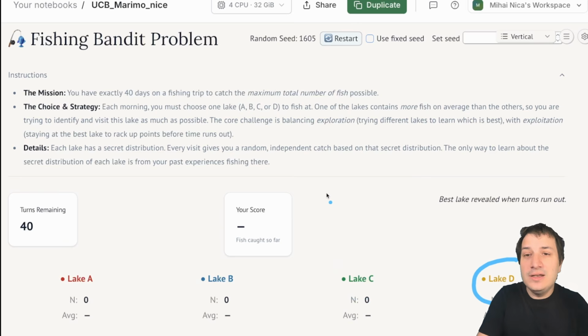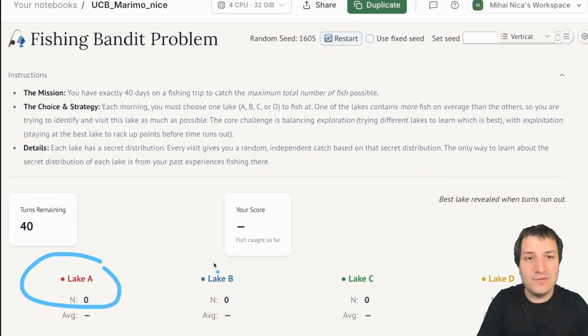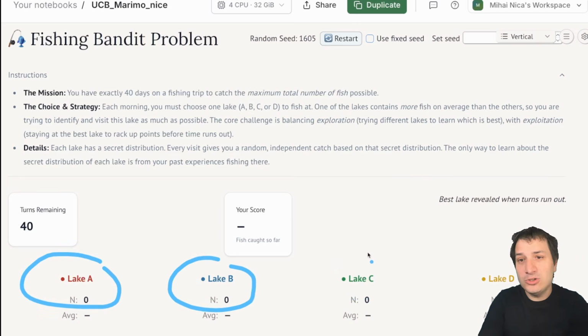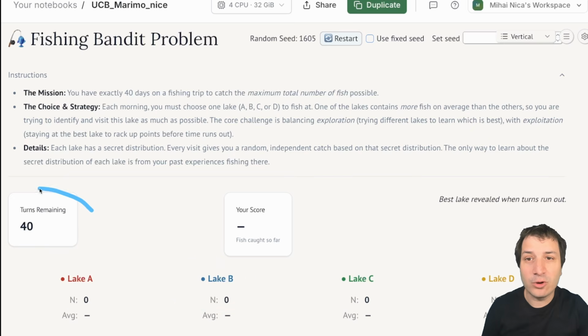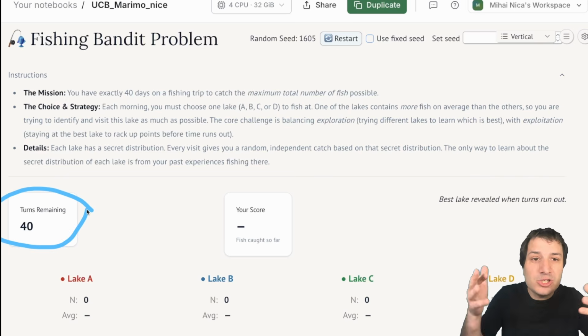Now, the thing that is unknown to us is which lake has the most fish. So every single lake, when you go to it, you will collect some number of fish on your fishing trip, and our job is to collect the most number of fish total on our 40-day fishing trip by finding out which lake is the best and going to that lake as many times as we can.